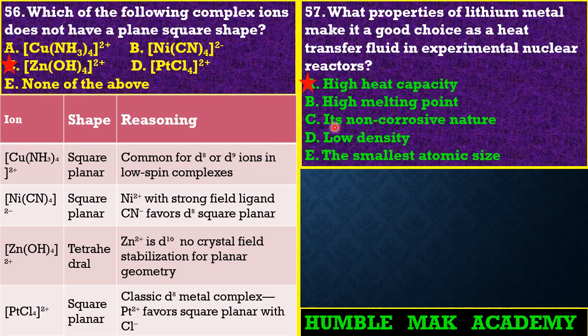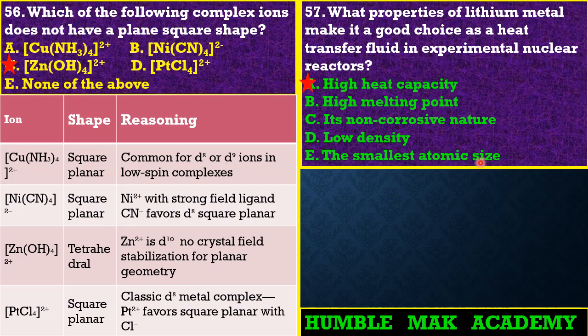Now let's look at C. Its non-corrosive nature. No, guys, no. This option C is far from the answer, because its non-corrosive nature has nothing to say regarding the transfer mechanism of lithium. Keep in mind that lithium is a solid, guys. Option D is low density. No, guys, no.